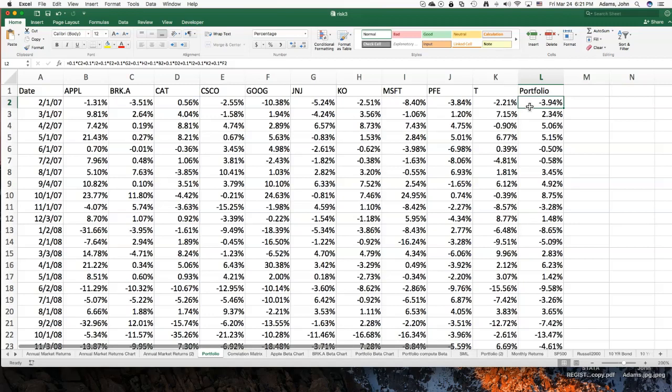So the portfolio return is simply the average return of the stocks in the portfolio. More specifically, it's a weighted average. And in this particular example, just to keep the illustration relatively simple, we have an equally weighted portfolio. The weights on all of them are 0.1. However, there's no reason in the real world to expect that that would be the case.